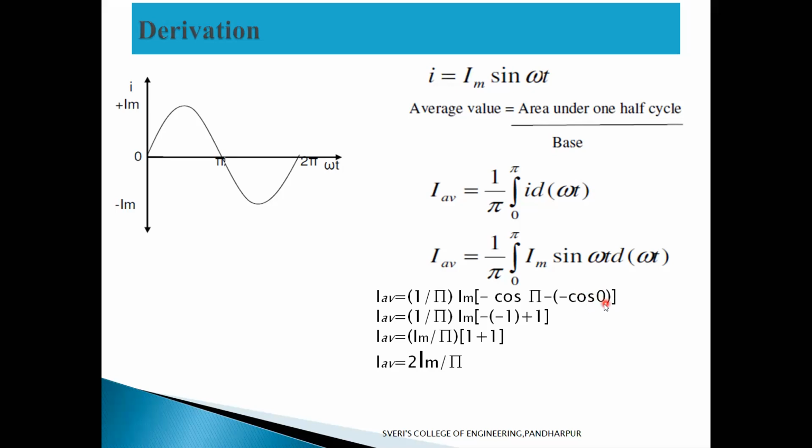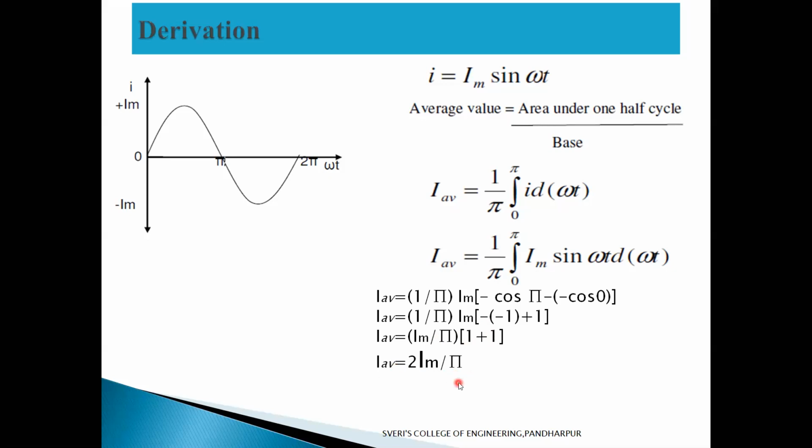So cos 0 is nothing but 1, and here minus is there, minus into minus plus here now. Cos pi equal to minus 1, minus into minus becomes plus, and cos 0 will become 1 here now. So 1 plus 1 becomes 2, and this Im by pi we can write here. 1 by pi into Im is nothing but Im by pi. 1 plus 1 is nothing but 2. So 2 Im by pi is the average value.